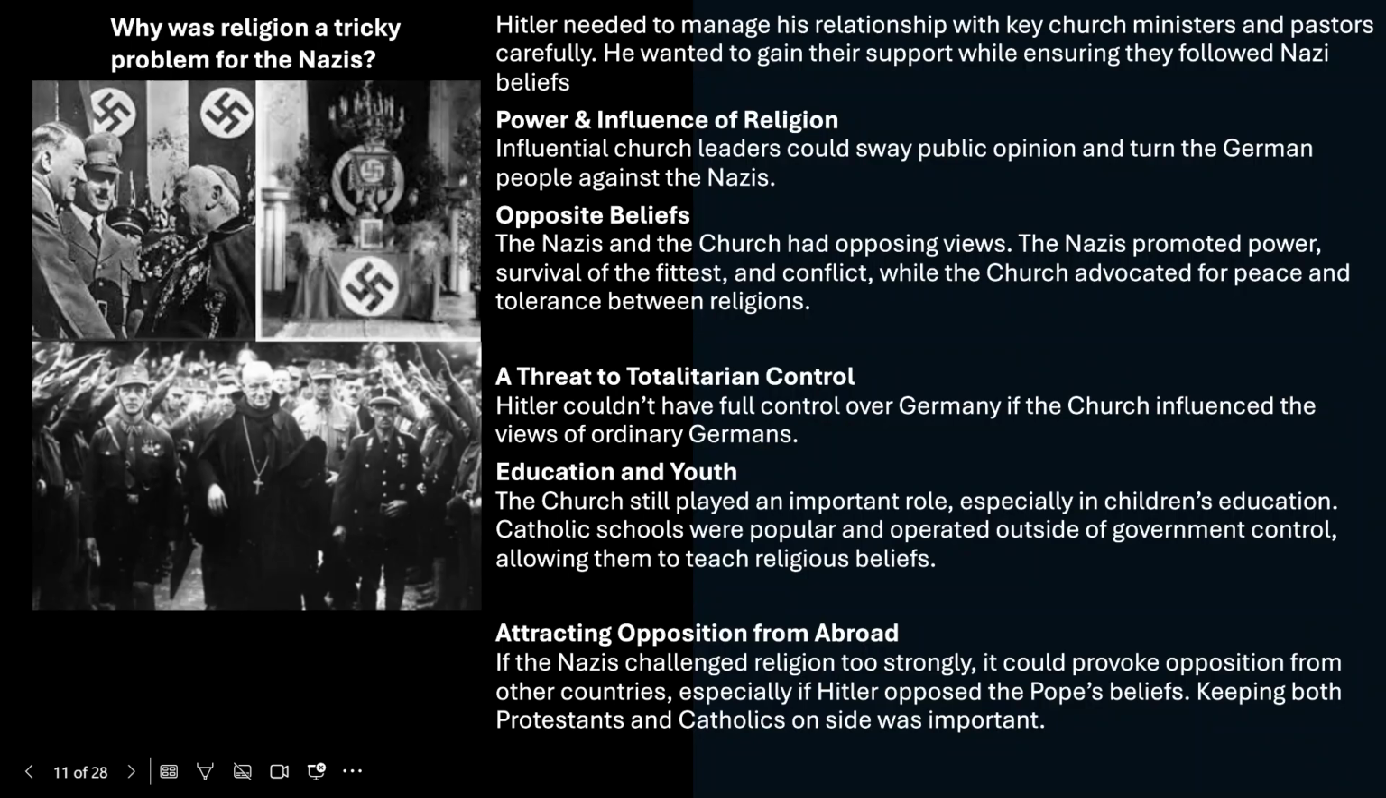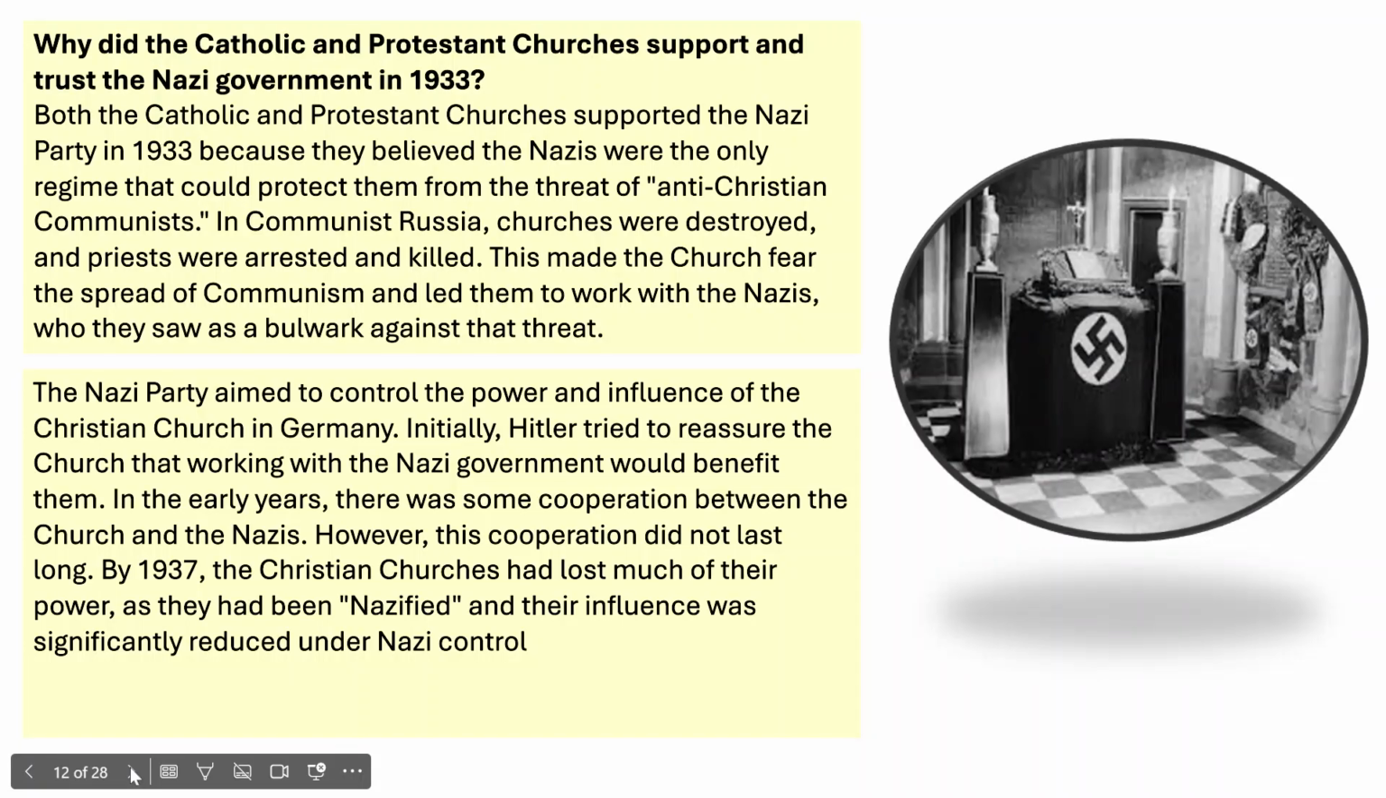if the church influenced the views of ordinary Germans. The church still played an important role, especially in children's education. Catholic schools were popular and operated outside of the government's control, allowing them to teach religious beliefs. If the Nazis challenged religion too strongly, it could provoke opposition from other countries, especially if Hitler opposed the Pope's beliefs. Keeping both Protestants and Catholics on side was important.